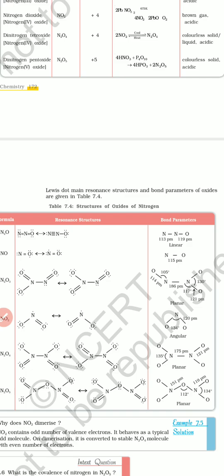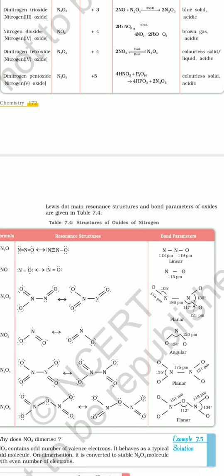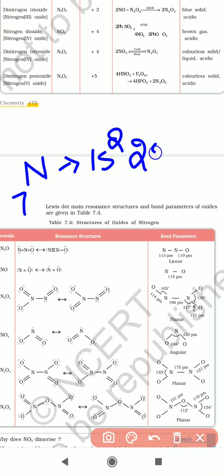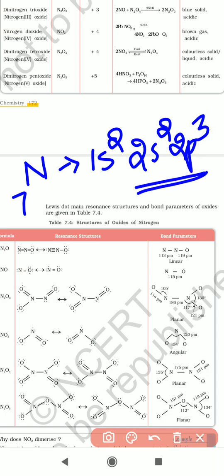Take the nitrogen element. Its atomic number is 7, and its electronic configuration is 1s2, 2s2, 2p3. So nitrogen has 5 valence electrons. Now take the oxygen atom.